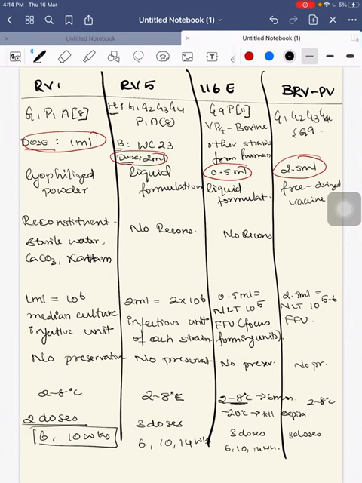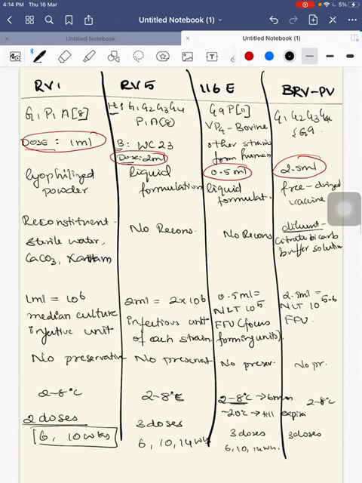3 doses at 6, 10 and 14 weeks. The diluent here is citrate bicarbonate buffer solution. It also contains sucrose, glycine and glutamate in this diluent. So no need to have that much in your mind. This is enough for the vaccines.